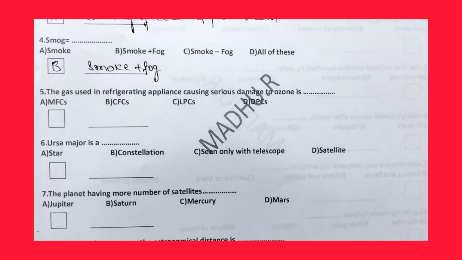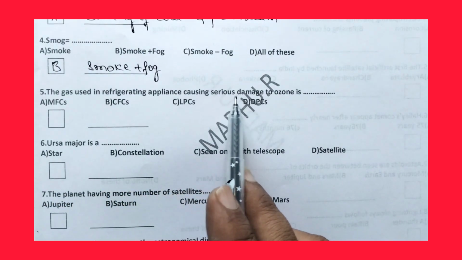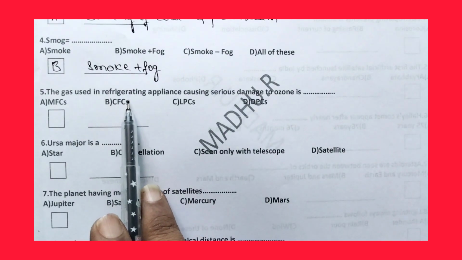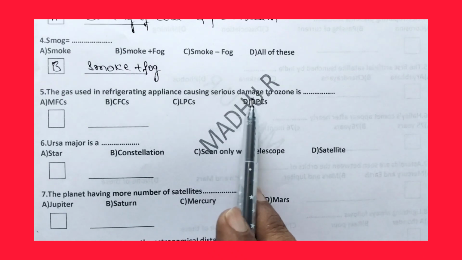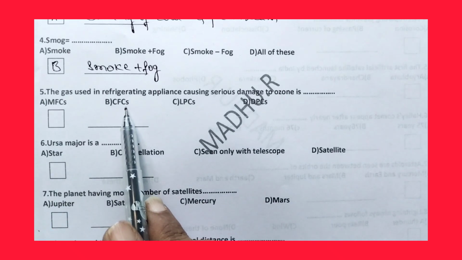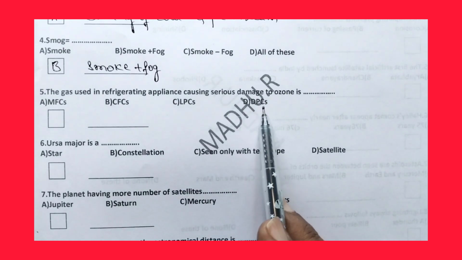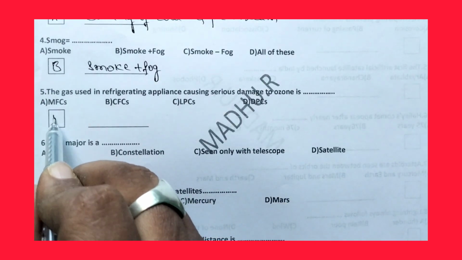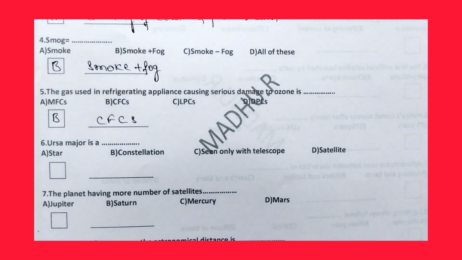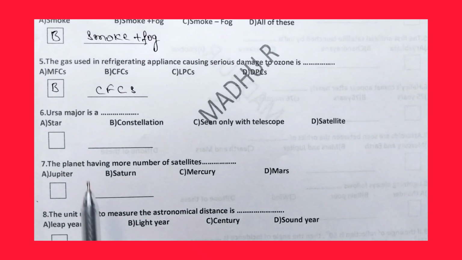Now let us move to the fifth question. The gas used in refrigerating appliances causing serious damage to ozone is dash. In the refrigerator we use a gas, and that gas damages ozone. The options are MFCS, CFC, MFC, CFC, LPC and DPC. The right answer is option B, that is CFC, chlorofluorocarbon.